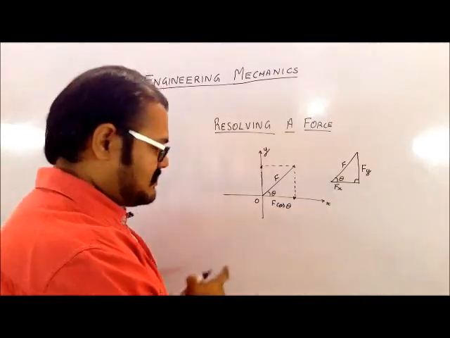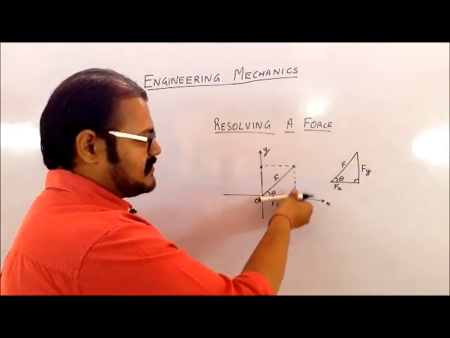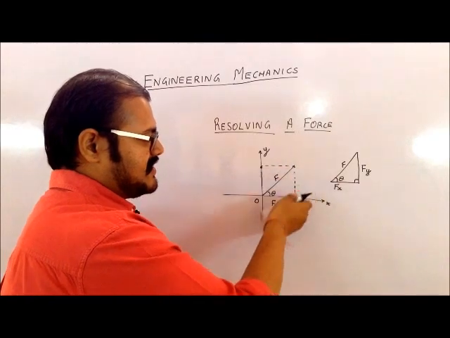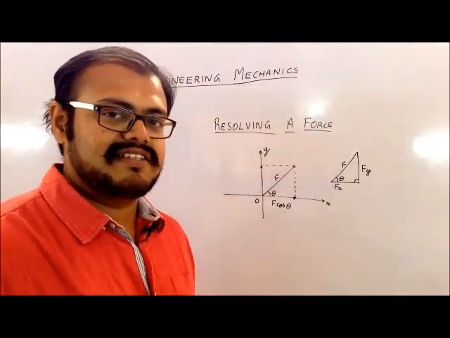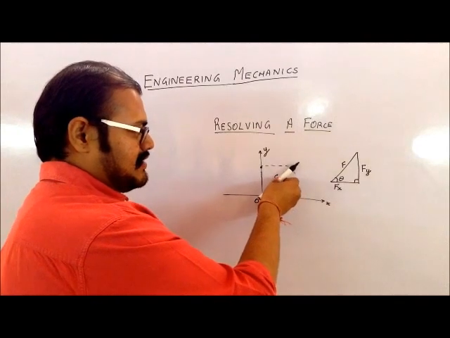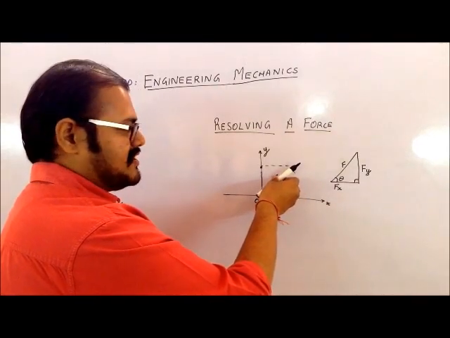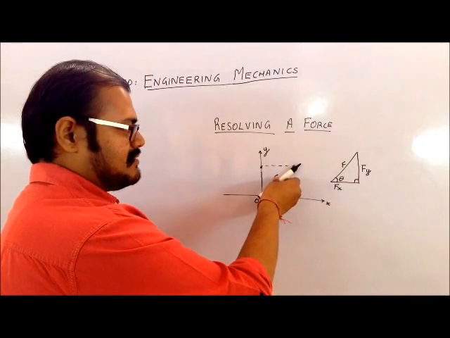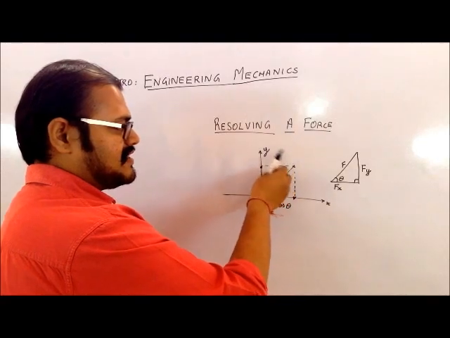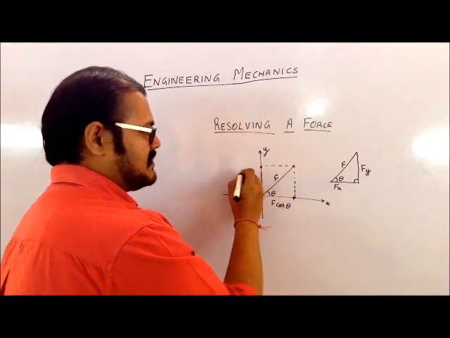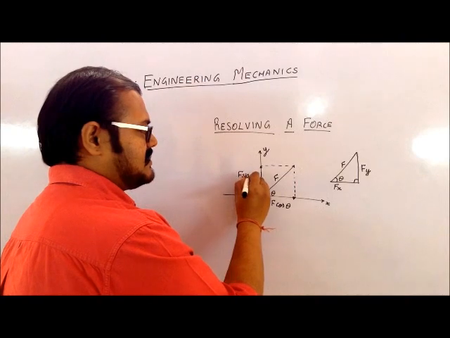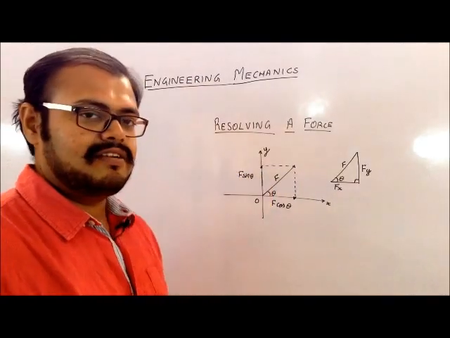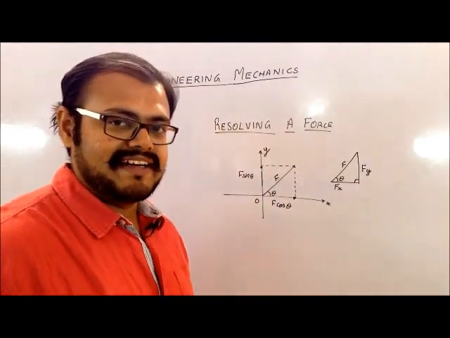So whenever your pen is moving in the direction of theta, that becomes F cos theta. If I want to find the y component, since the y component is away from the theta, that becomes my F sin theta component. So that becomes the magnitude part.